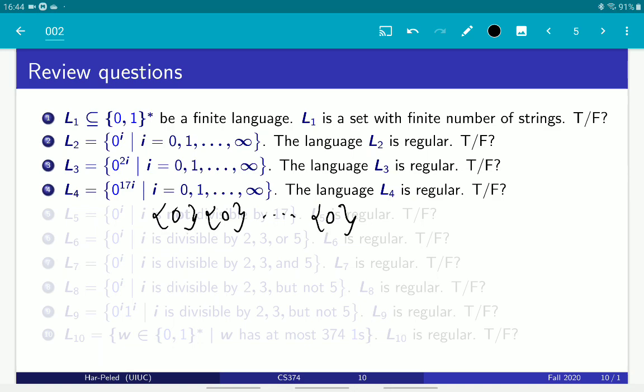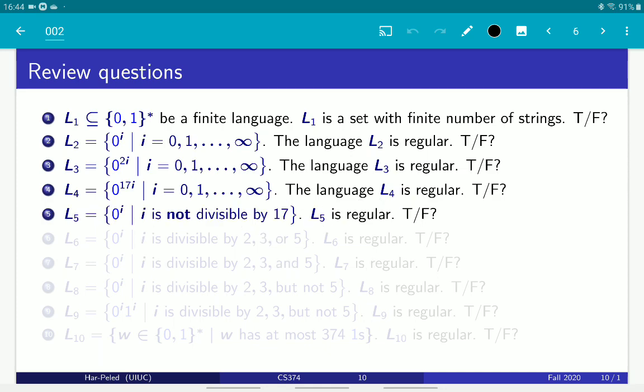So we do it 17 times. And now we just take the Kleene star on this. It's the Kleene star over the language which contains only one string, which is 0 repeated 17 times. You take the Kleene star, and you will get all the strings whose length is divisible by 17.